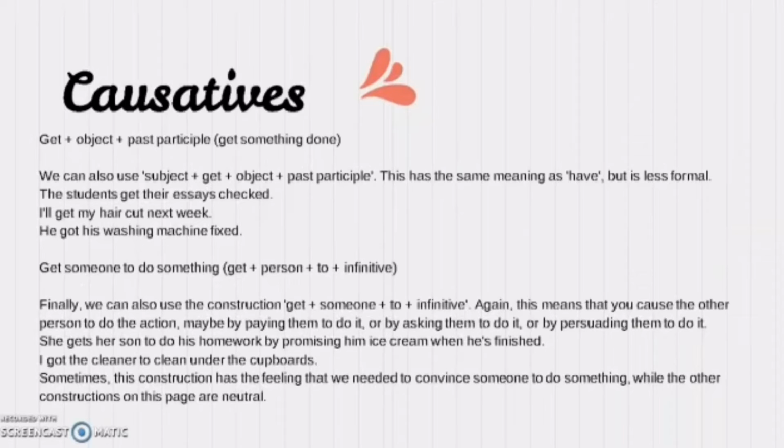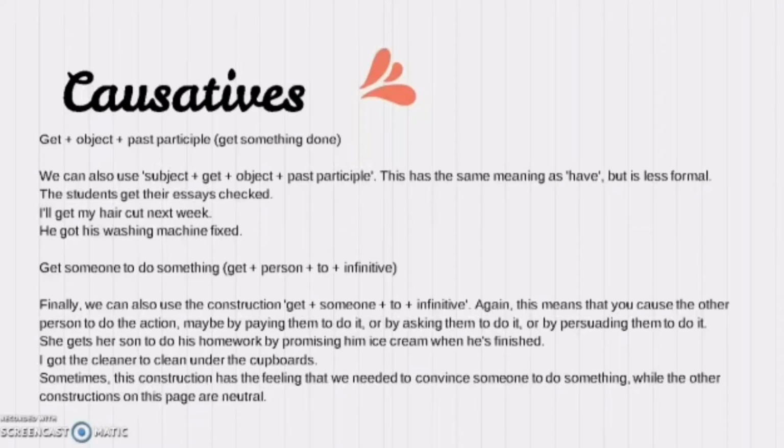We have some ways to use the causative using get, okay? With get, we can also use subject, get, object, and past participle. This has the same meaning as have, but is less formal, okay?